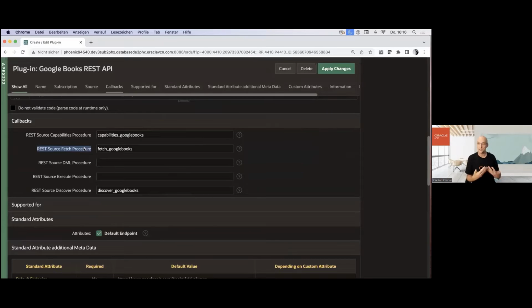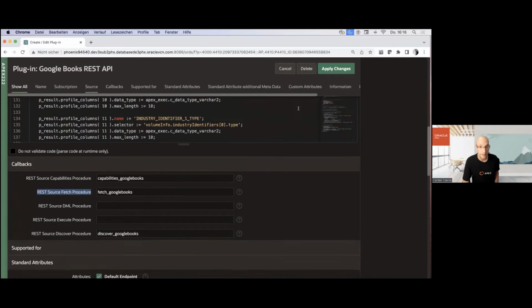Interactive report requests the rows from the Apex engine, and the Apex engine sees, oh, it's a plugin. Let me call the plugin fetch procedure. And then it goes into the plugin code. The plugin code does whatever it does and gives data back to Apex. And Apex gives it back to the interactive report, and tada, you see results, right? There is also a discover procedure, a capabilities, DML, and execute procedures, right?